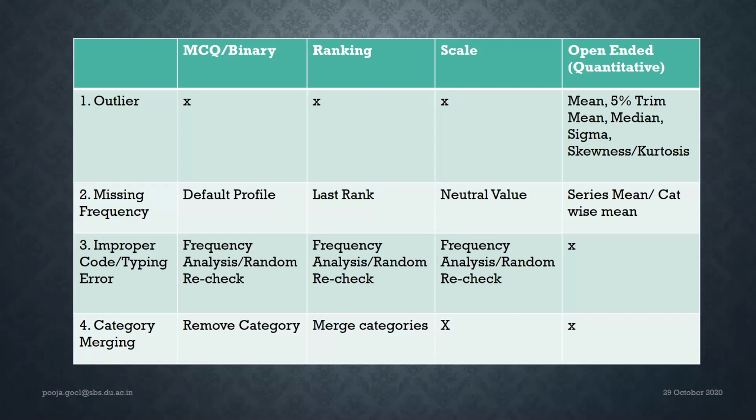As far as missing frequency and outlier are concerned, I told you that only in ratio data are there chances of outliers, because in ratio data a value can be anything. We don't define the values. In nominal, we define the category. In ranking, a certain number of options are defined. Even in scale, we say the scale is from 1 to 5 or 1 to 7. But in ratio data we leave it open, so whatever value comes can take its place.